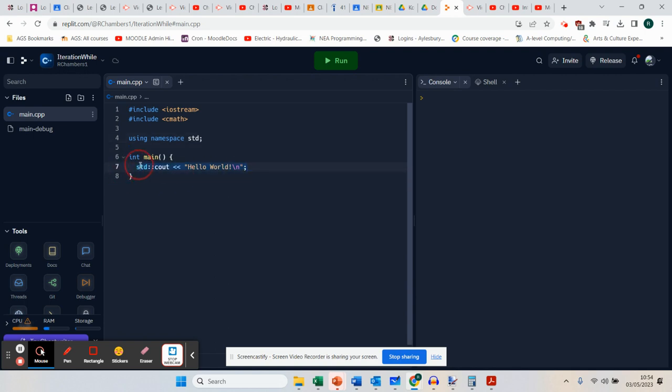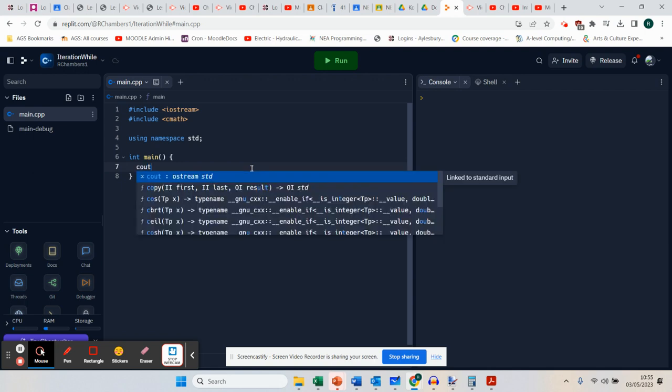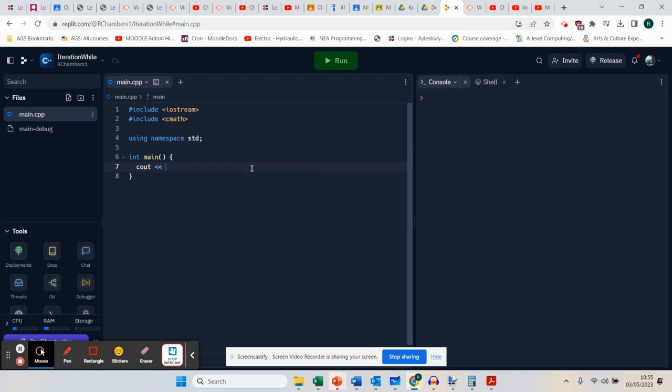Now, the first thing you need to understand with iteration is that there are two different types of loop. In this one, we are going to be doing a simple while loop. While loops are also found in Python, and what they do is they loop while a condition is being met. So this simple one here, I'm going to say I've thought of a number between 1 and 10.